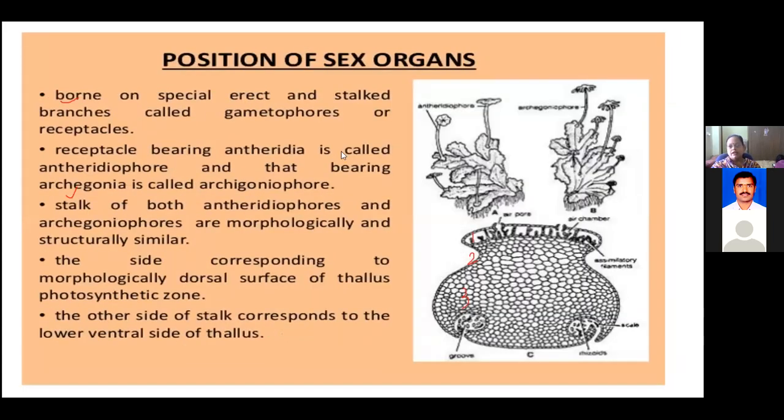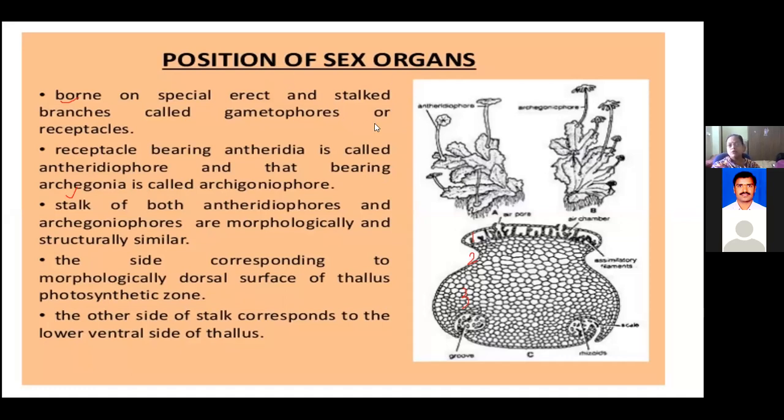So right, now we'll continue with the structure of this male thallus as well as the female thallus with respect to the sexual organs, that is the male sexual organ and the female sexual organ.